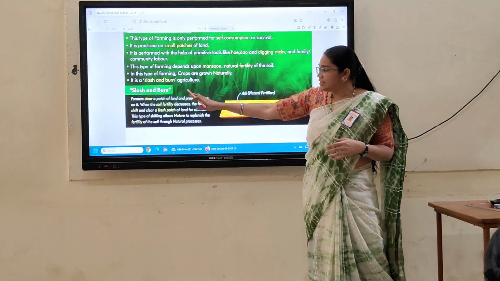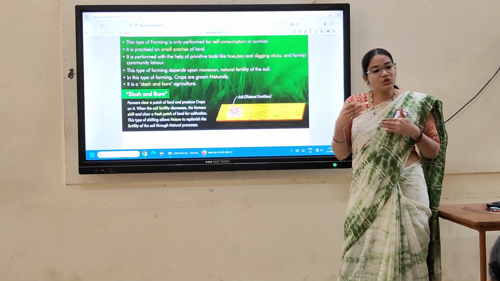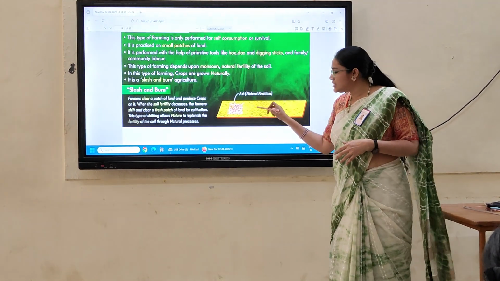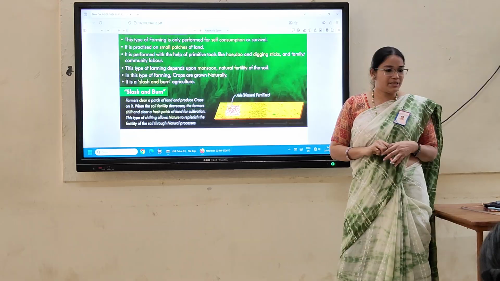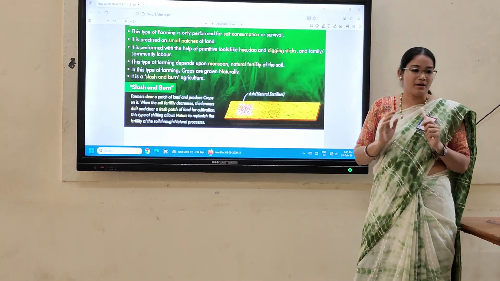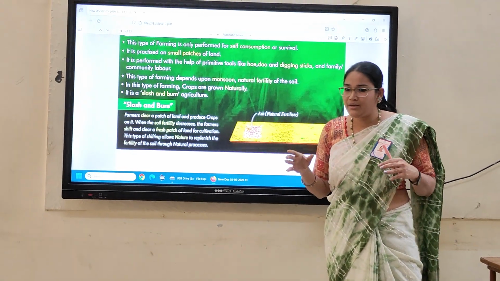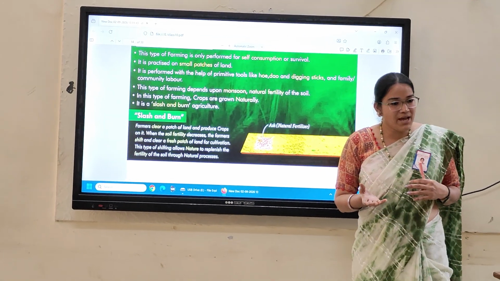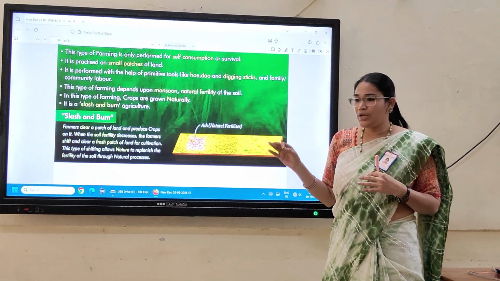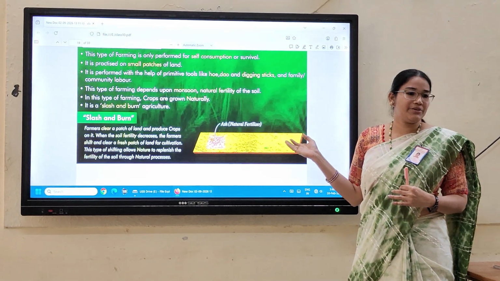And after cultivation of crops for so many years, the soil may lose its fertility. That time, what they do is shift to another small patch of area, and the same process is done: clearing, burning, mixing the ashes with the soil. This whole process is done. That's why it is also called shifting cultivation.